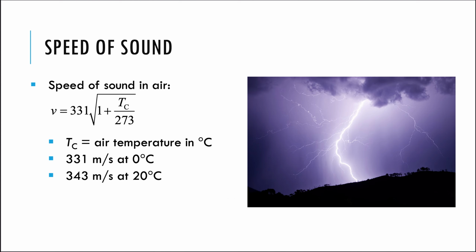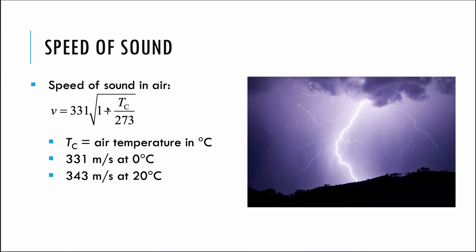The next thing is about the speed of the sound. Speed does depend on temperature, and we have an expression here to find the speed of sound at any temperature. The speed is equal to 331 times the square root of 1 plus the temperature in Celsius over 273.